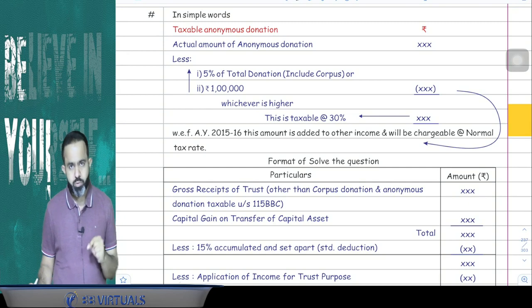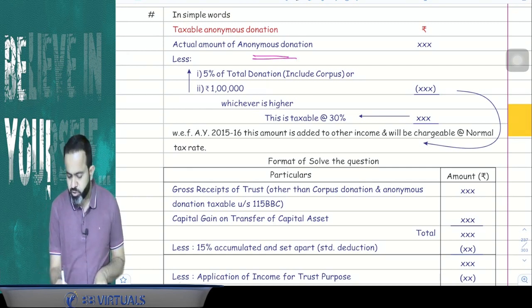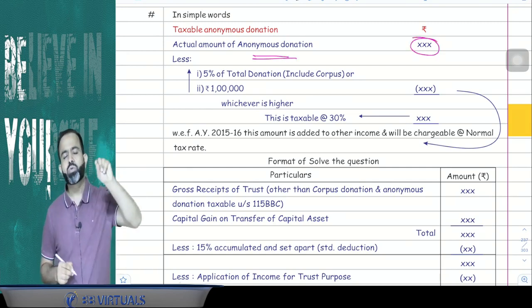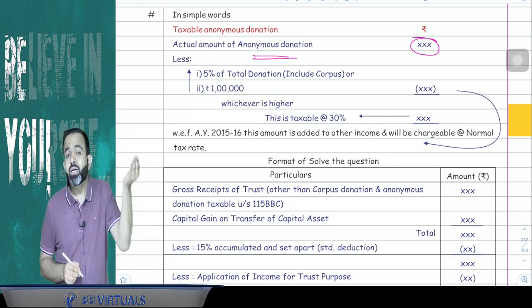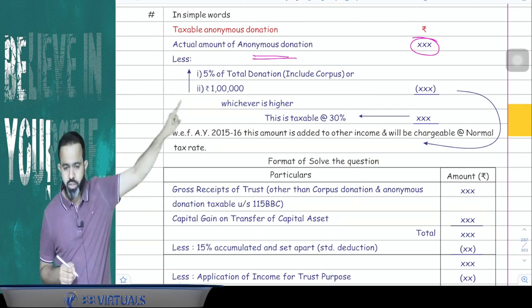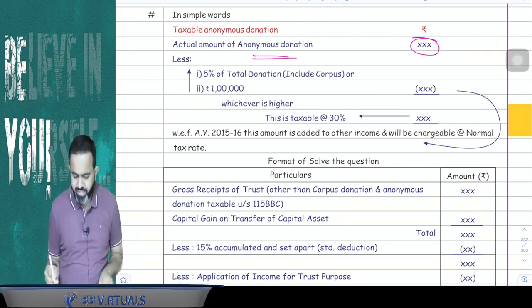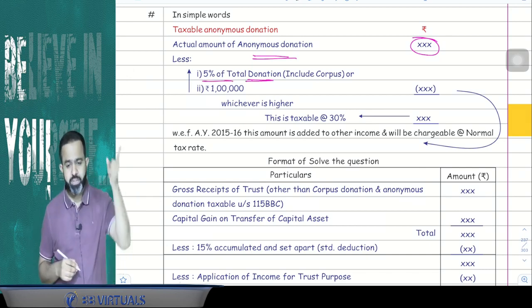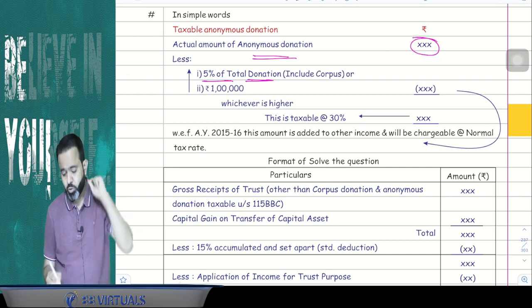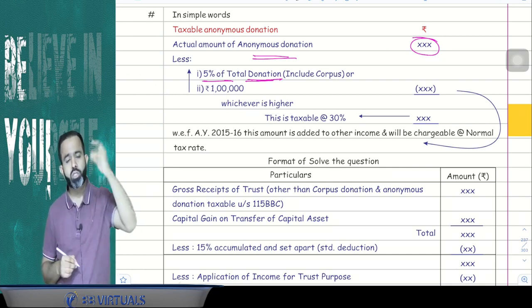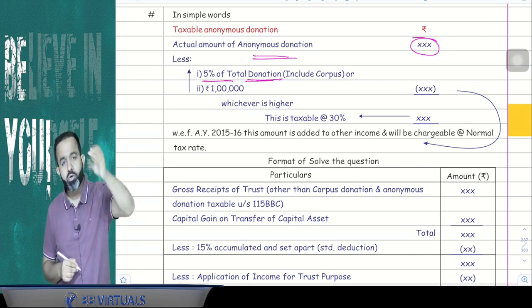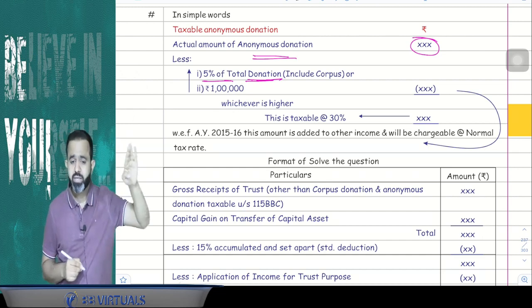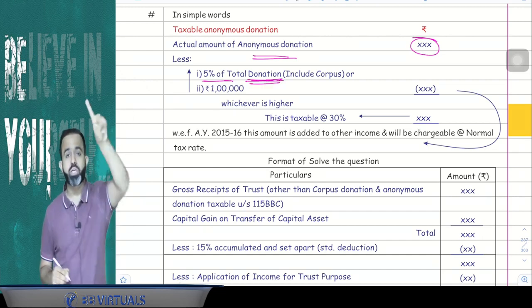Here is how you have to calculate. First take the anonymous donation, and, guys, out of this anonymous donation, obviously some amount can be genuine also. So out of the total anonymous donation you have received, minus 5% of total donation. Here total donation includes corpus donation, non-corpus donation, government grant and all, that all will be part of the total donation.